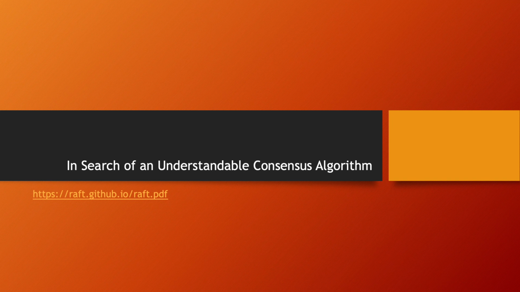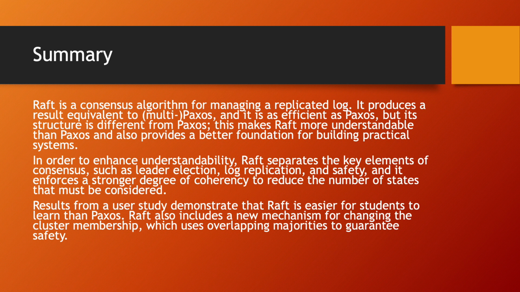The paper of the day is In Search of an Understandable Consensus Algorithm. Raft is a consensus algorithm for managing a replicated log. It produces a result equivalent to multi-Paxos, and it is as efficient as Paxos, but its structure is different from Paxos. This makes Raft more understandable than Paxos and also provides a better foundation for building practical systems.